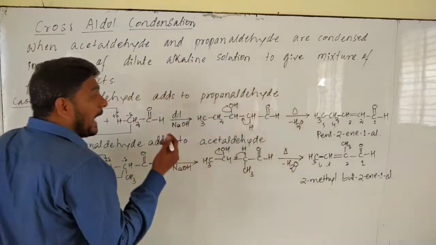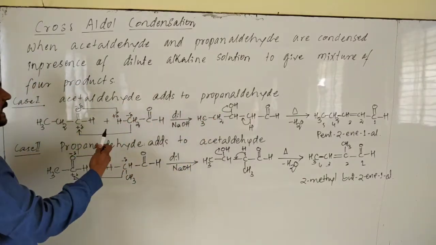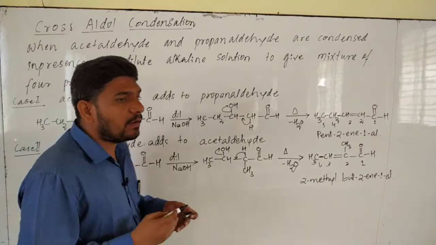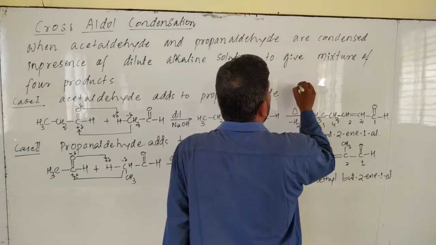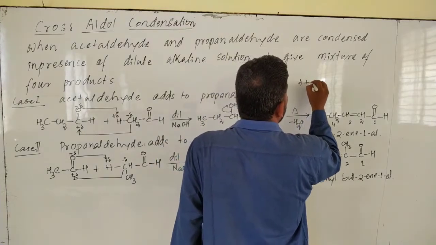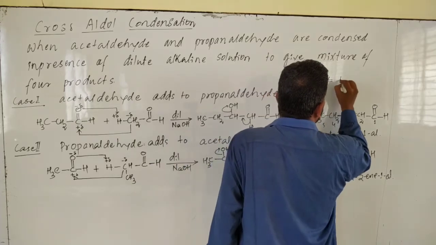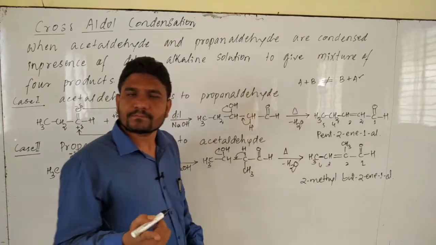Means acetaldehyde adds to propanaldehyde gives one product, and propanaldehyde adds to acetaldehyde gives another product. Both will provide water. What I am telling actually is, A adds to B is not the same as B adds to A. Understood?